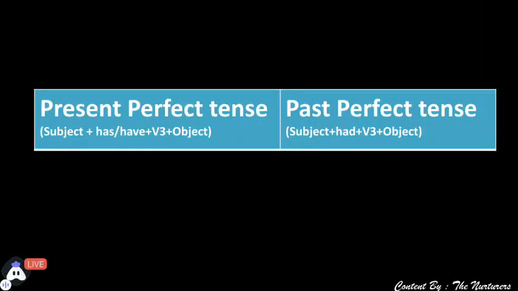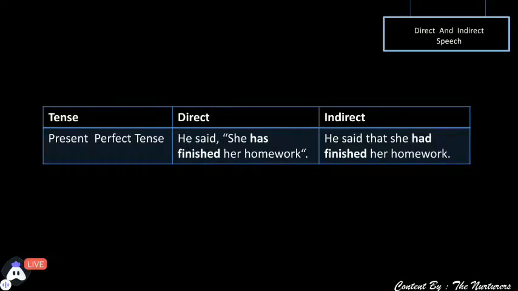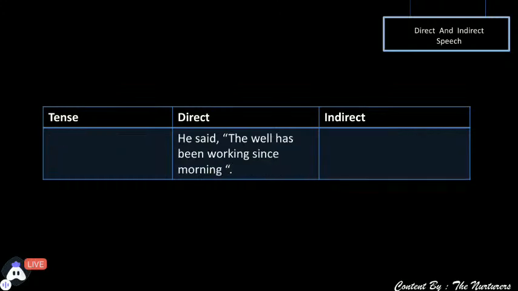Yes, we will change the present perfect tense to the past perfect tense, or we will simply change has, have plus verb third form to had plus verb third form. So how will it change? Yes, he said that, again we removed the comma and inverted commas and included that she had, because has changed to had. She had finished her homework. Is it simple? Moving ahead to the next one.